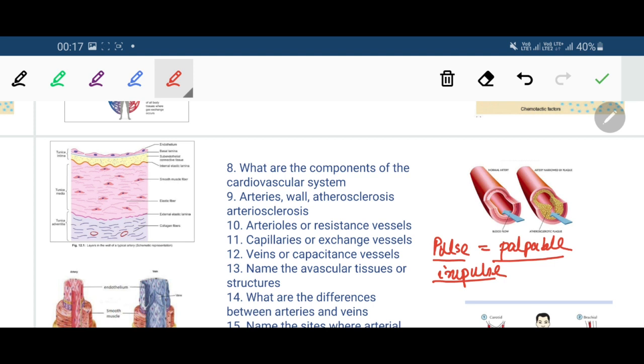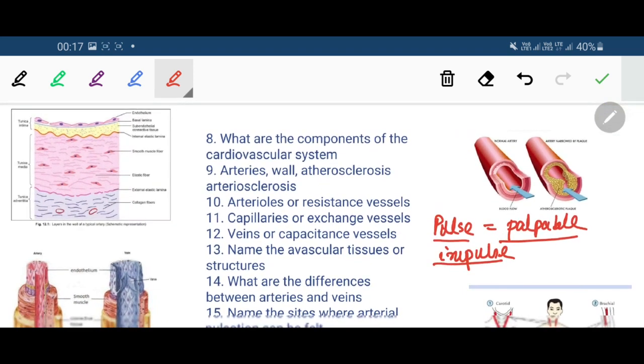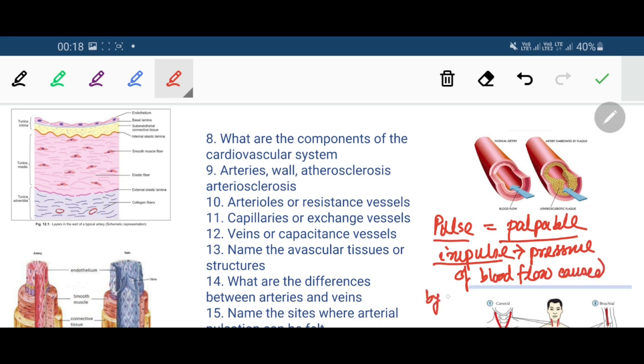So pulse is a palpable impulse, and this impulse is created due to the pressure of blood flow, which is caused by the ventricular systole.